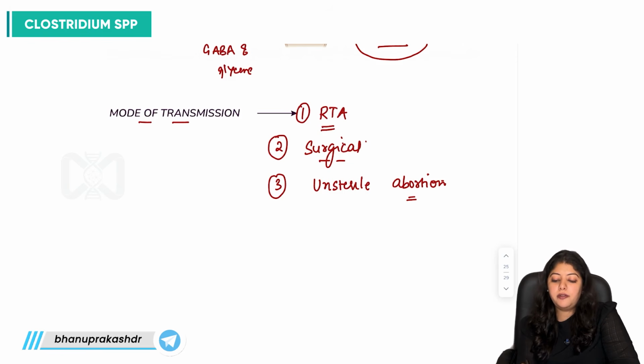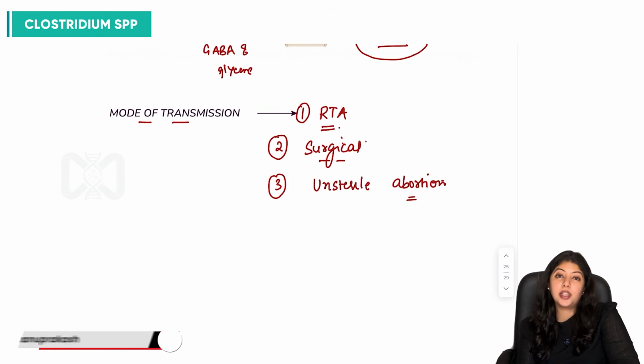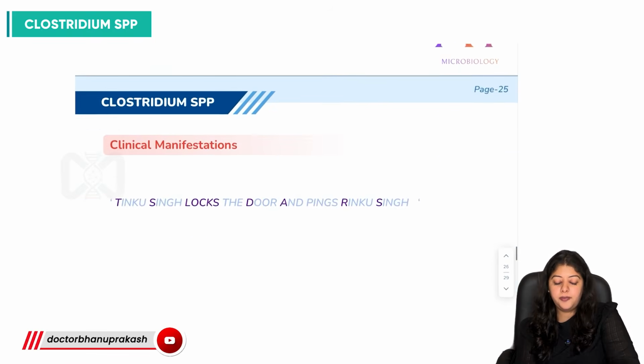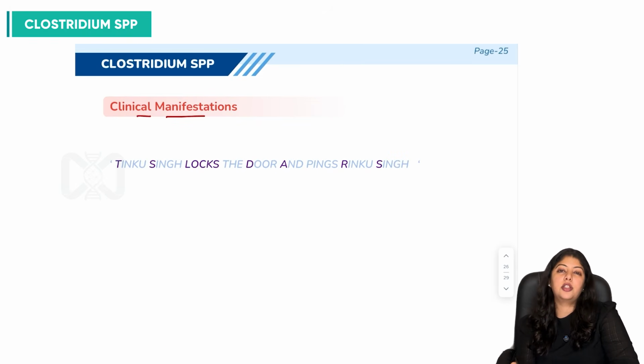And road traffic accidents, we must know that once we have such accidents, what is the first vaccine that we take? It is the tetanus toxoid vaccine we are taking in order to prevent, or to act as a prerequisite for not getting such infections, right? So now talking about the clinical manifestations which this Clostridium species lead to.